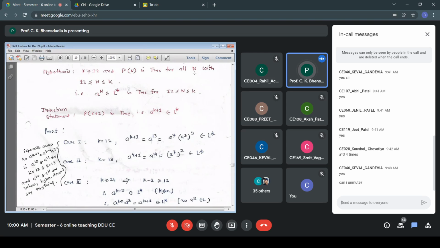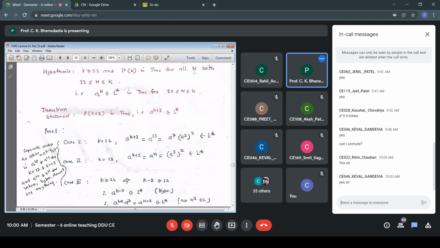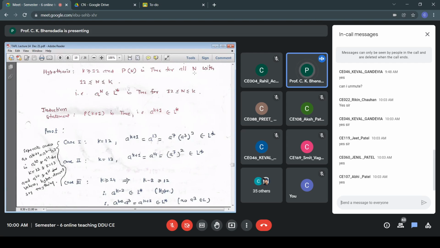Don't try to answer; it doesn't matter if you can't answer why we took those cases separately. But whatever we said, is that clear to all? Okay, Rikin, Keval, fine. Now, Jenny, Labhi, Jeet, okay. Now can anyone unmute and answer why did we take those cases separately, case 1, case 2? In fact, I have already written the answer for that on the left. Just read that, left of the curly bracket.